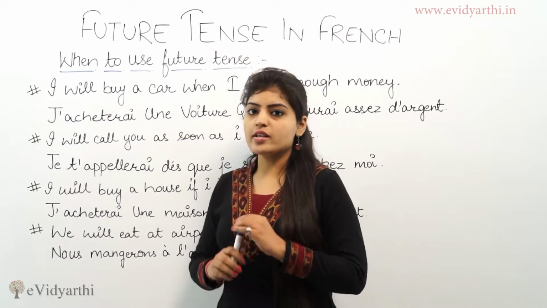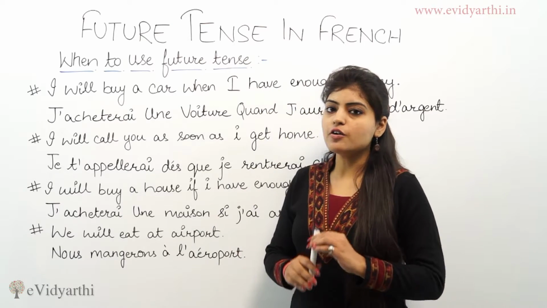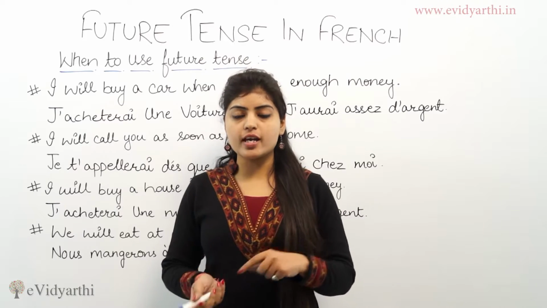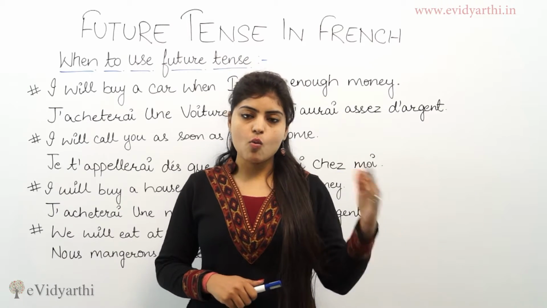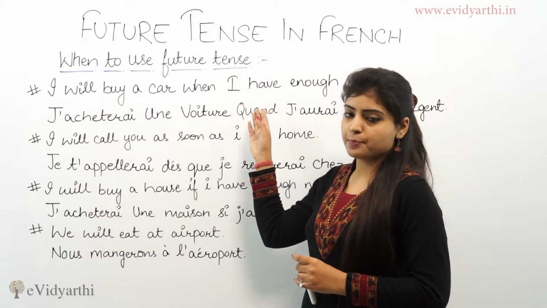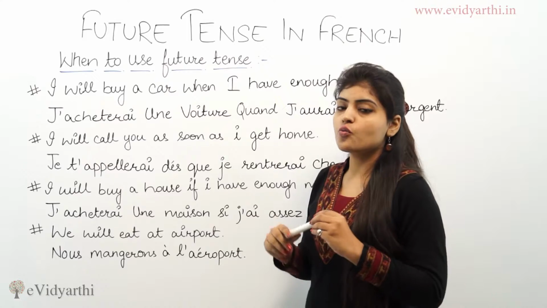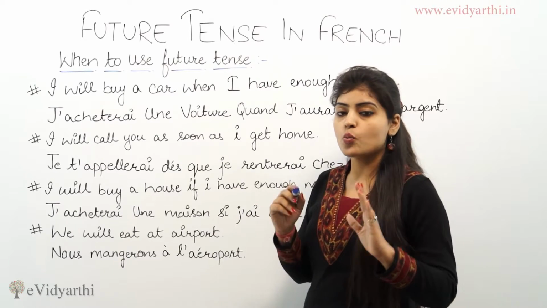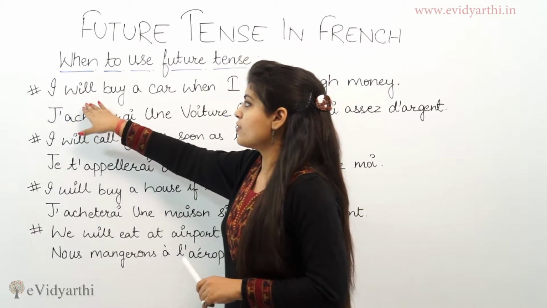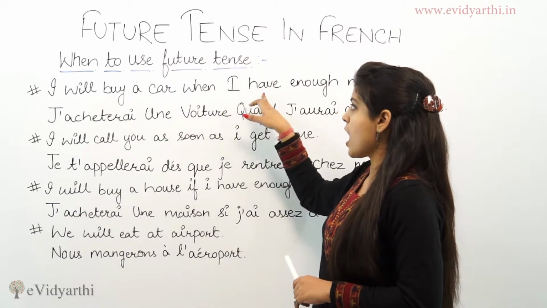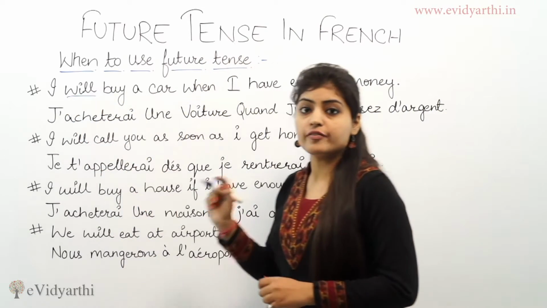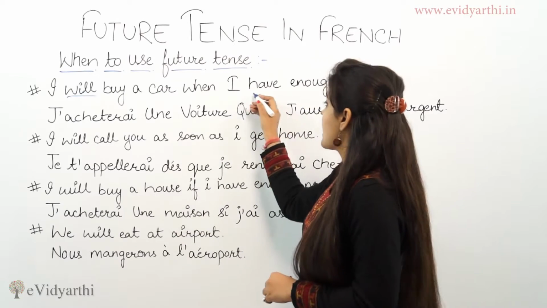Clear? Now we'll see when to use the future tense. We use the future tense when we are talking about a future event, what we'll do in the future. But in French we use the future tense with the present also in English. For example, we have: I will buy a car when I have enough money. So in the first part we use the word will, which is in the future, and in the second part we use have.